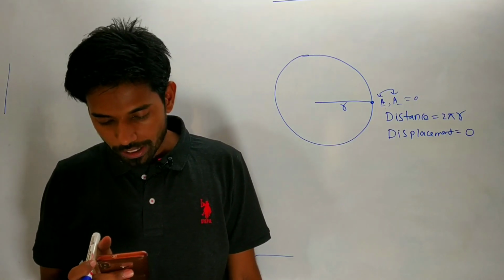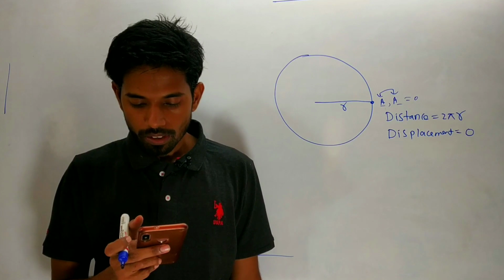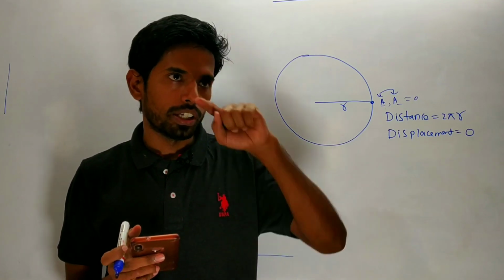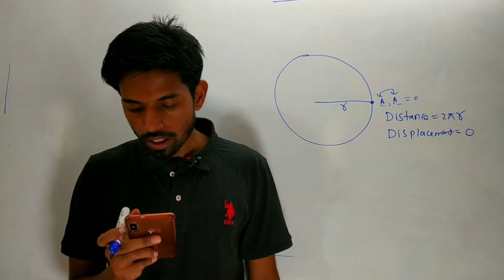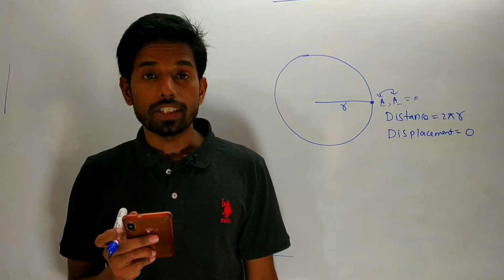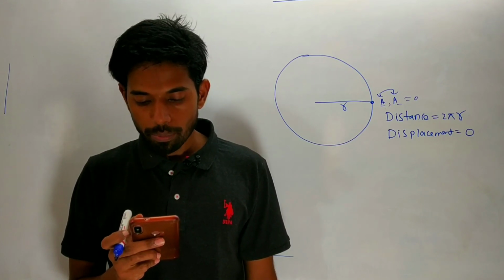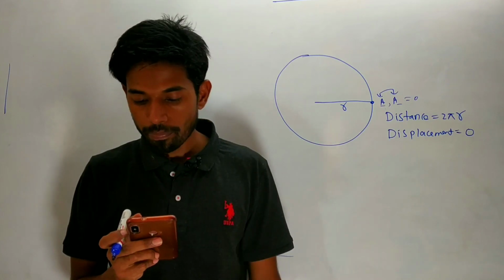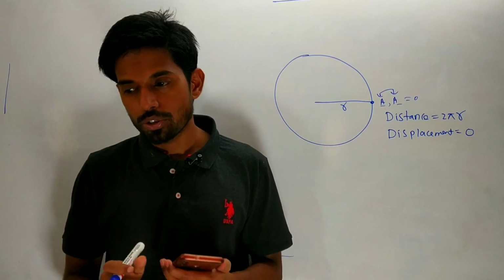Now the second question is, a farmer moves along the boundary of a square field of side 10 meter in 40 seconds. In completing one revolution around the square field, the farmer takes 40 seconds, and the side of the square field is 10 meter. What will be the magnitude of displacement of the farmer at the end of 2 minutes 20 seconds? So how to solve this question?